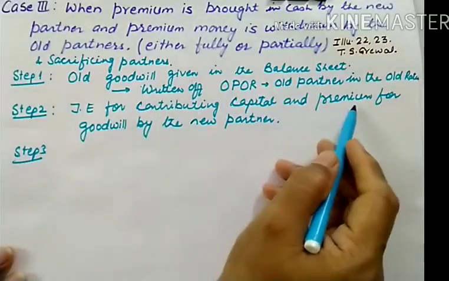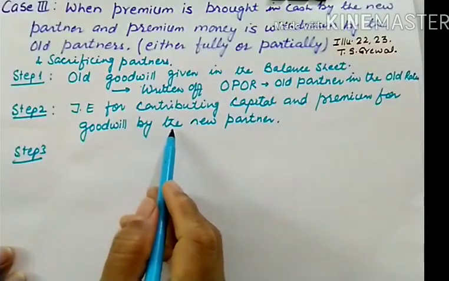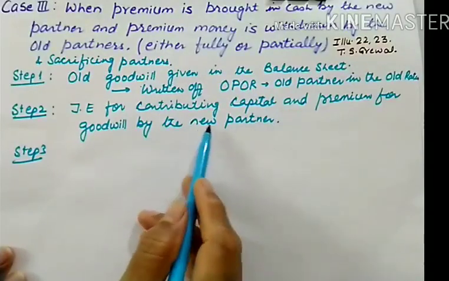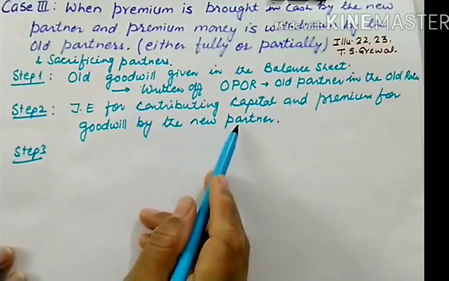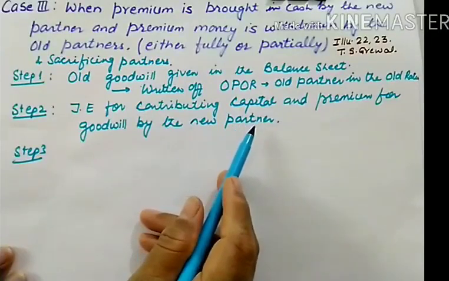Now step 3. This premium he has brought is for the old and sacrificing partners. So this premium has to be given to them. And how is this to be given? This is to be given to sacrificing partners in the sacrificing ratio.